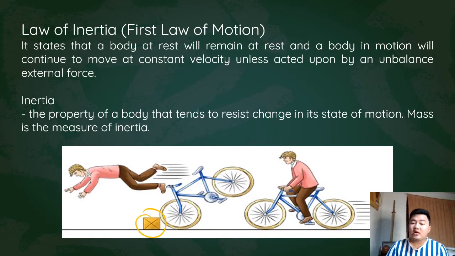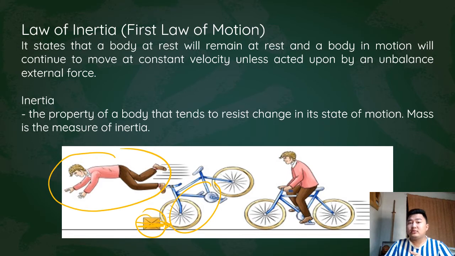As this biker moves towards the left and the bike hits this block, the bike of course stops because it received a force that changed its state of motion. However, the biker did not receive that force. That's why the biker will still continue moving to the left. So that's how we can illustrate the law of inertia.